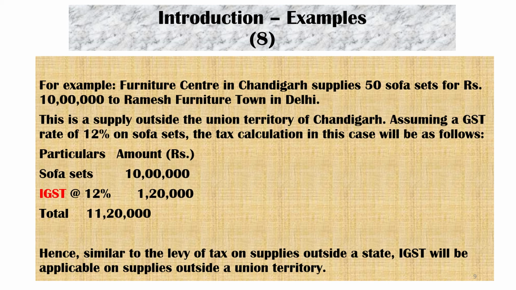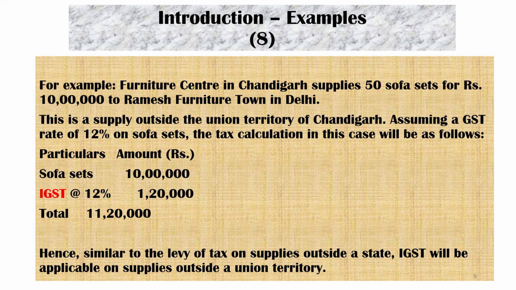Assuming a GST rate of 12% here also on sofa sets, the calculation in this case will be as follows. Sofa sets basic value 10 lakhs, IGST at the rate of 12%, 1 lakh 20,000. Total invoice value including GST is 11 lakh 20,000.